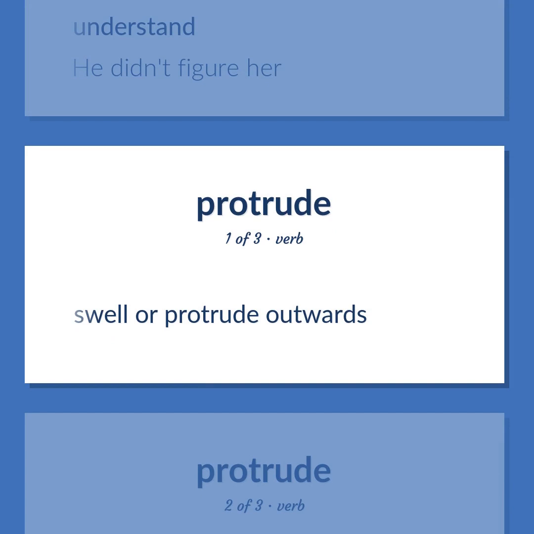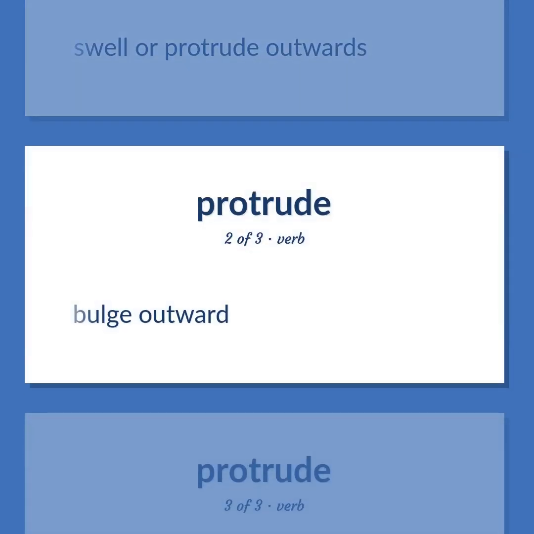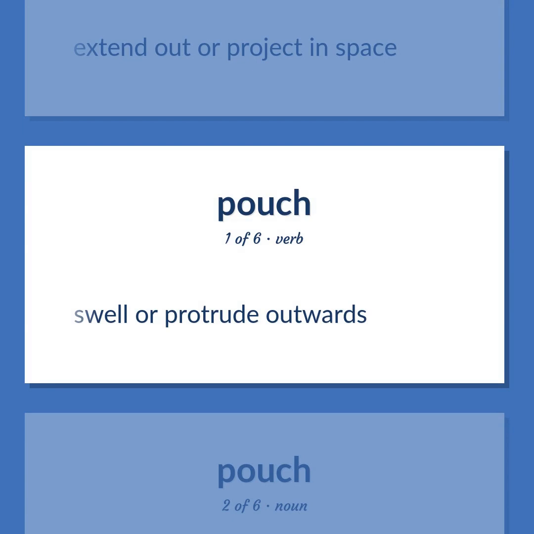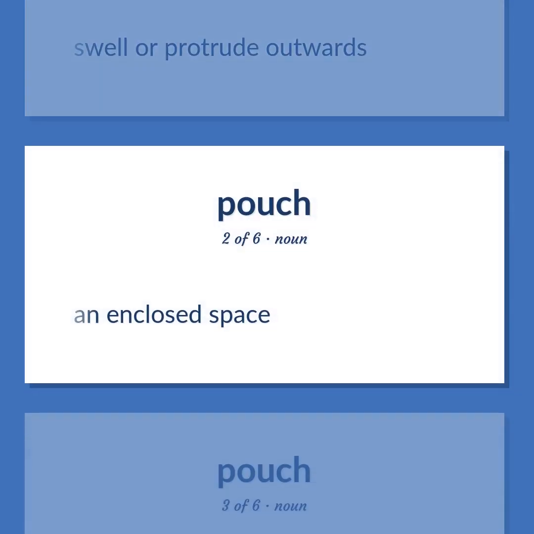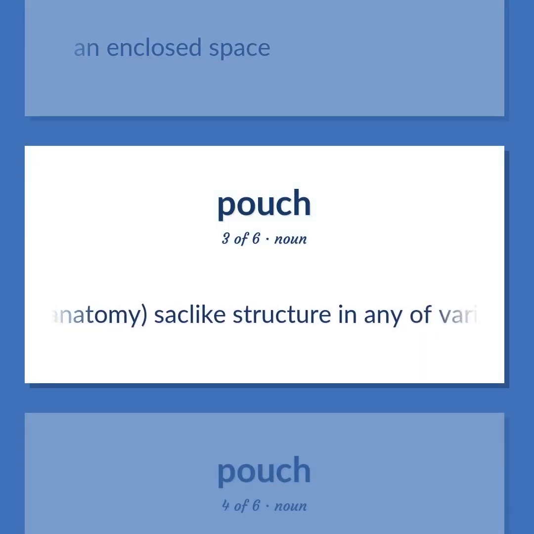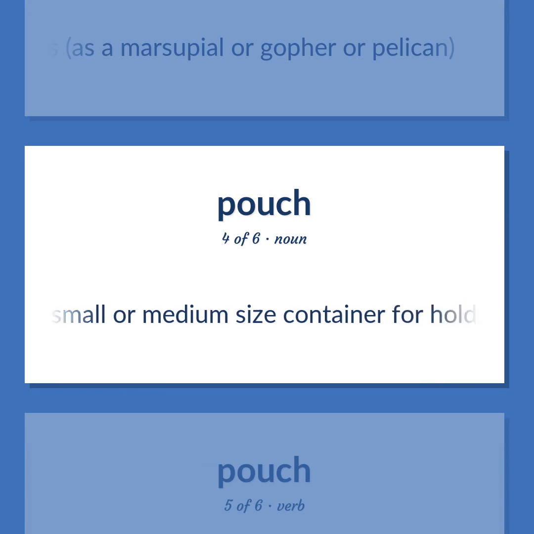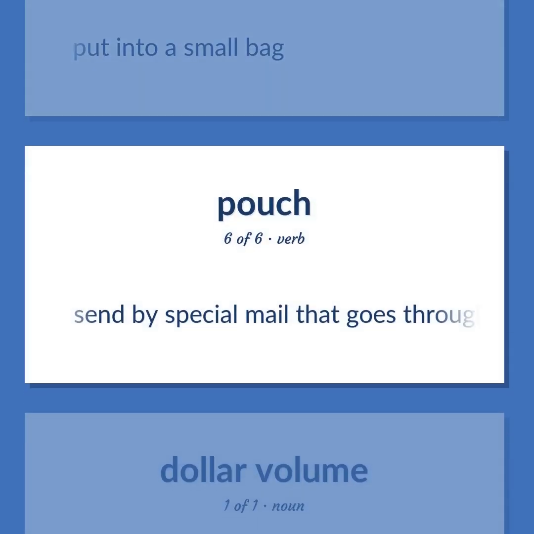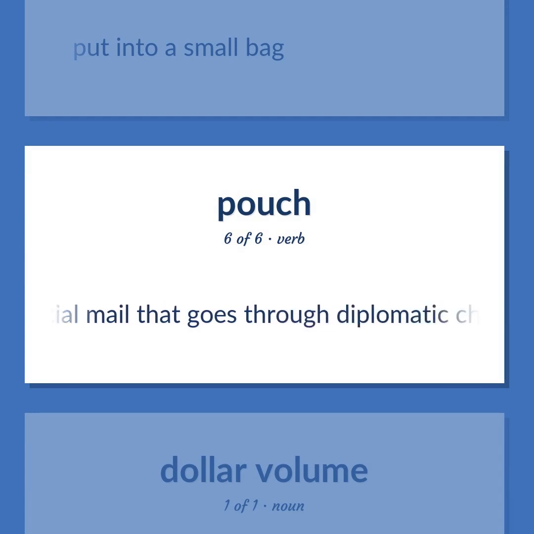Swell or protrude outwards. Bulge outward. Extend out or project in space. Swell or protrude outwards. An enclosed space. Anatomy. Sac-like structure in any of various animals, as a marsupial or gopher or pelican. A small or medium-sized container for holding or carrying things. Put into a small bag. Send by special mail that goes through diplomatic channels.